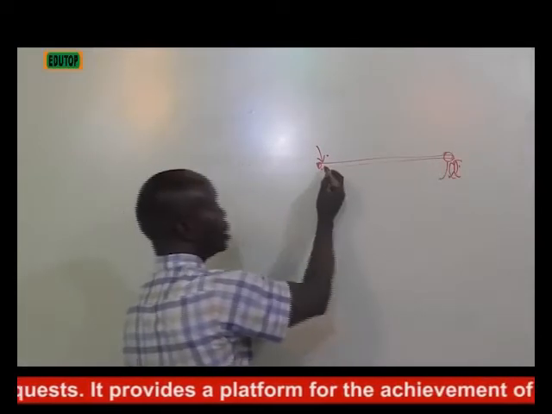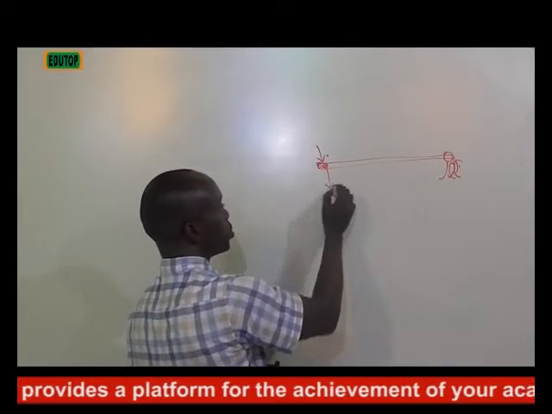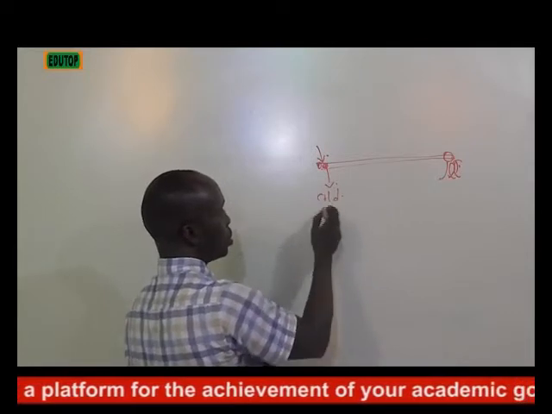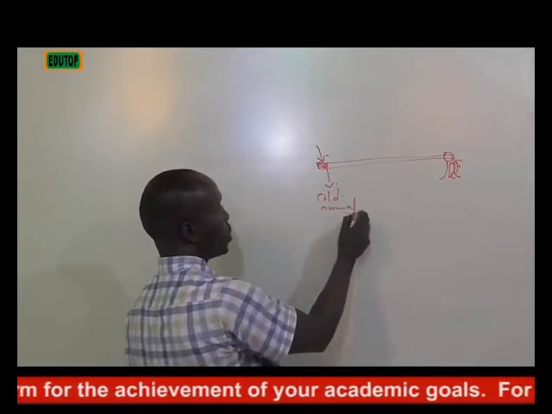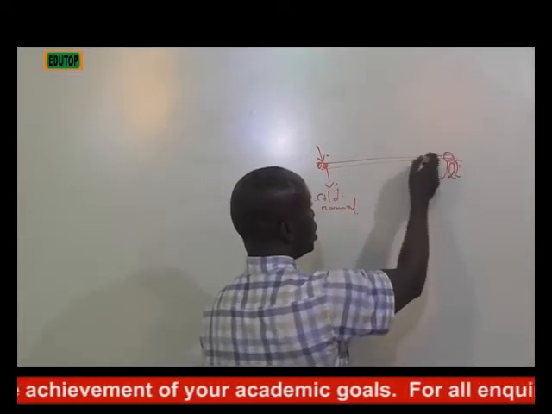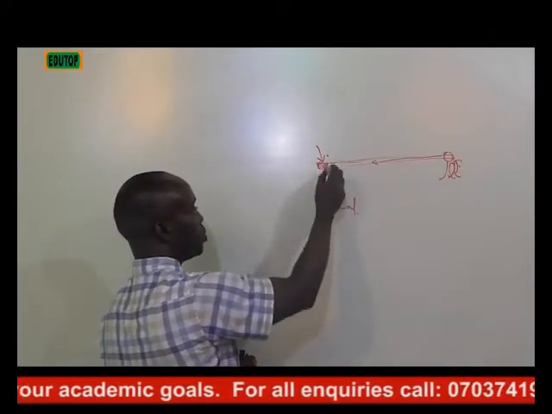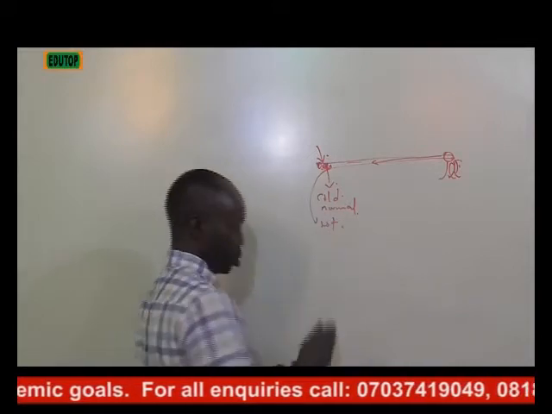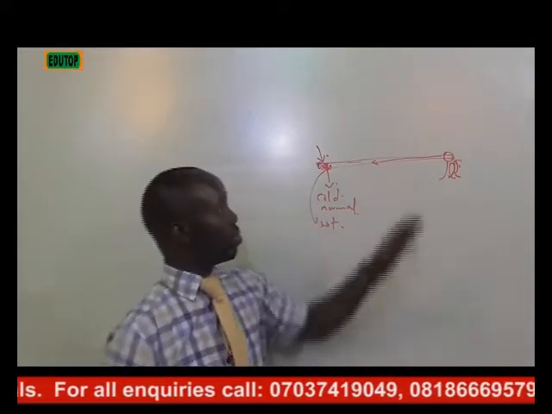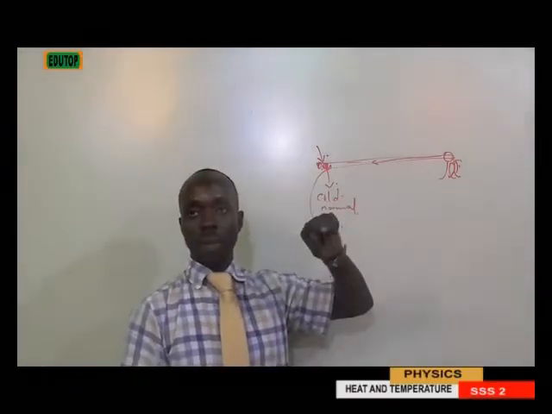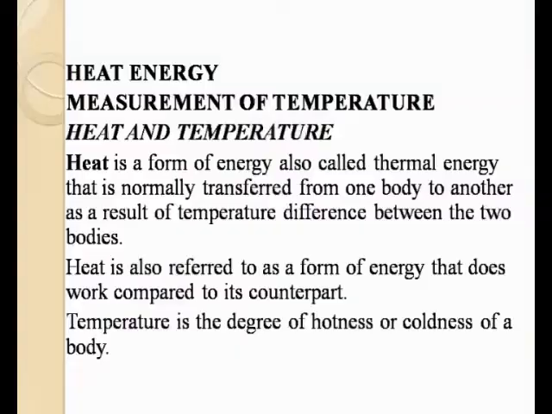Now, you notice that initially, this particular region is cold or is of normal temperature. So to get to a particular point, there will be transfer of heat from this region to this region, which eventually makes it what? Hot. So at that region, it's just a feeling of temperature difference. Are we getting it now? So it's a form of energy, also called thermal energy, that is normally transferred from one body to another as a result of what? Temperature differences between the two bodies.